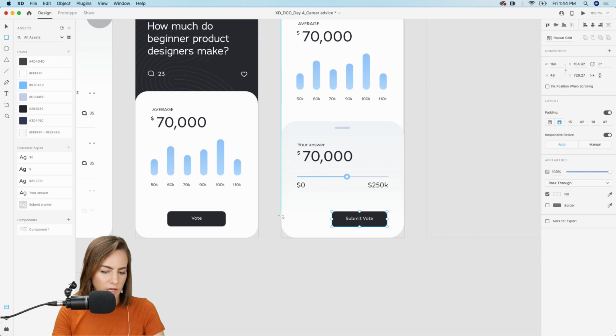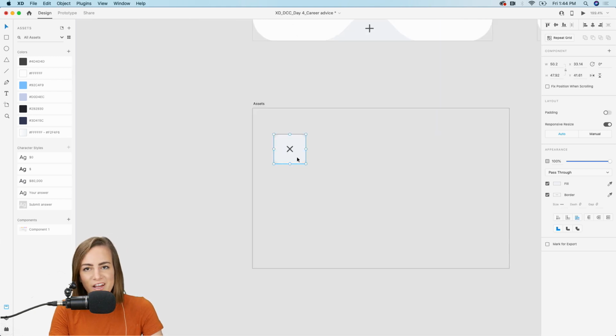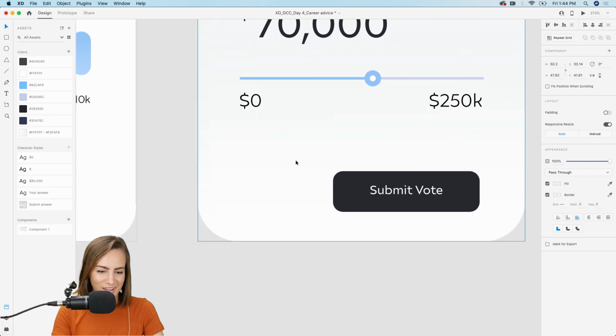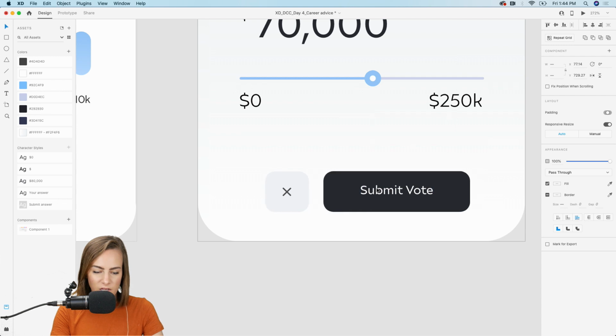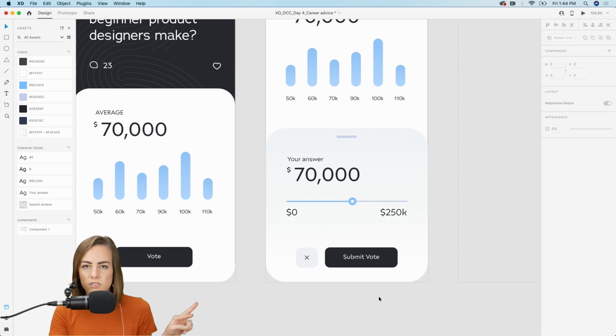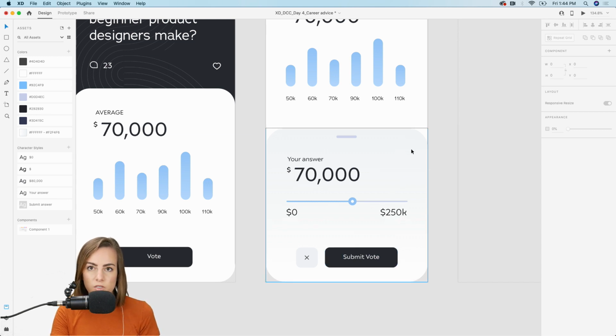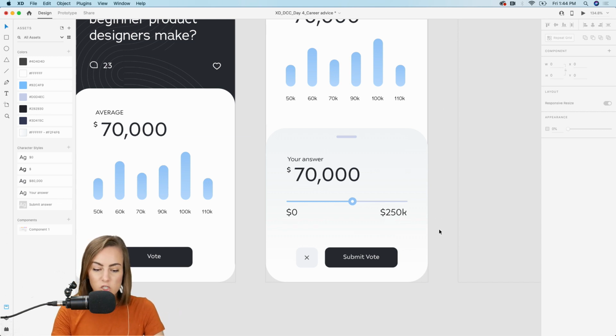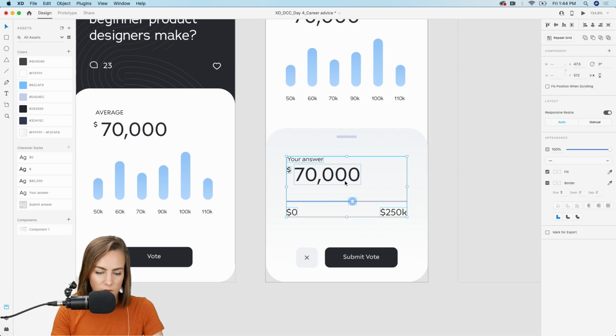And then let's just add, actually, I only have one asset on my assets artboard today, just this little close button. So we can add that right there. And the reason I'm adding that is because I always like to give users 2 ways to exit out of something. So whether it's a close CTA down here, or a close icon up in the top right, or a swipe down. If they don't see the first way, give them another way if they're just trying to exit out of something, because that can be stressful. Okay, let's bring this down.